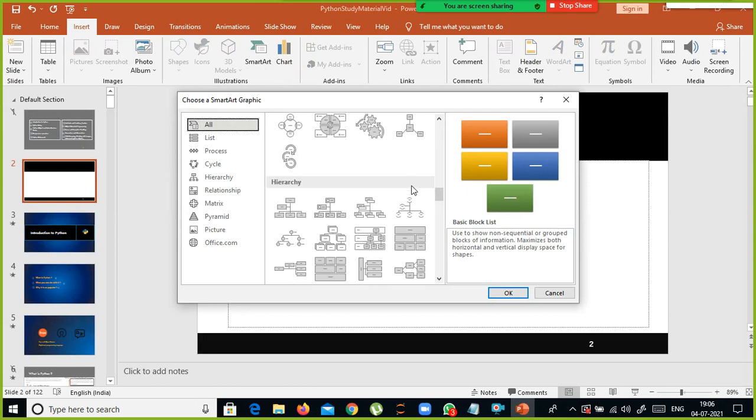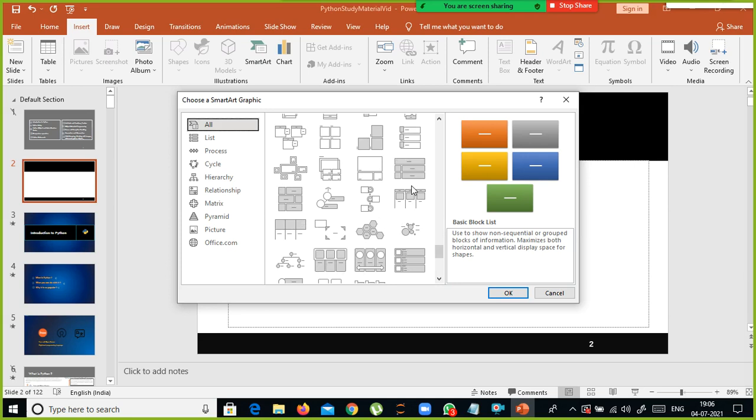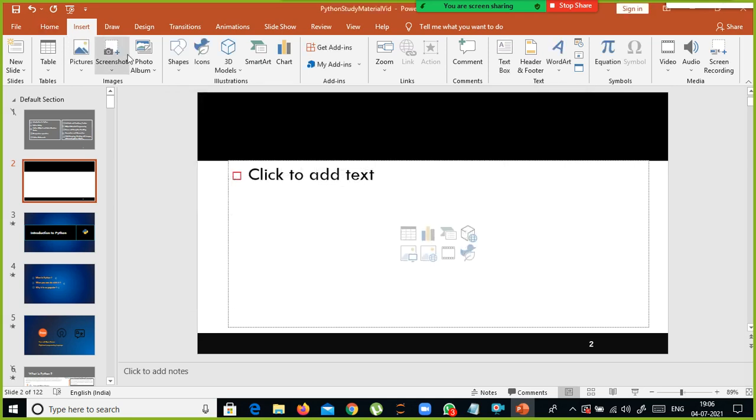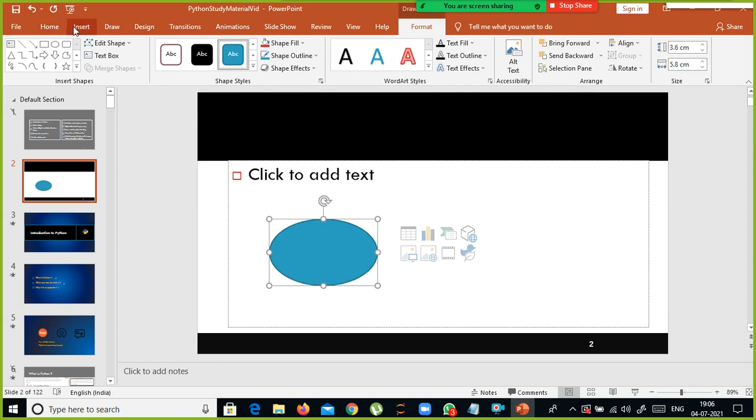So where is the Venn diagram? I'm just looking for the Venn diagram. Or let us do one thing here. This is a waste of time. What I will do is I will just take this one. This is the circle, and you have another circle here.